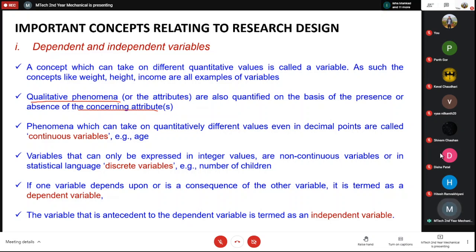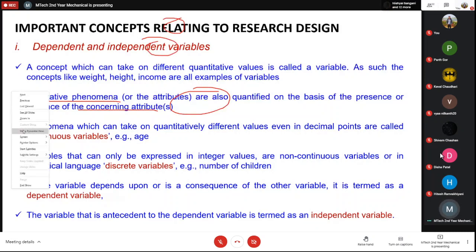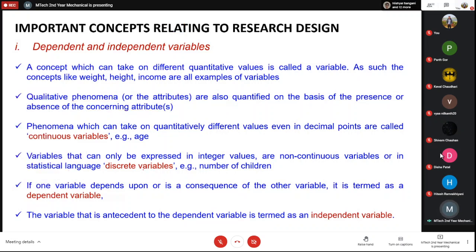Now a very good example of this is colors. It is very difficult to define colors in numbers, but we have done that, right? If I just say, what color is this, you know that this is a blue color, this is a black color, this is a brown color, but you cannot just present it in terms of numbers. But we actually present the colors or the characteristics of colors in different numbers.